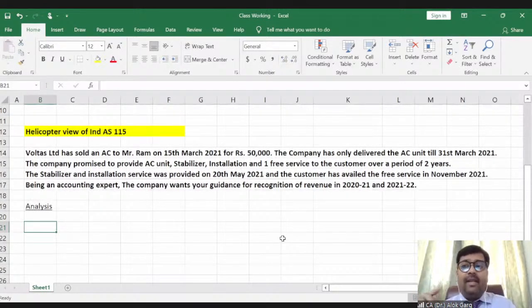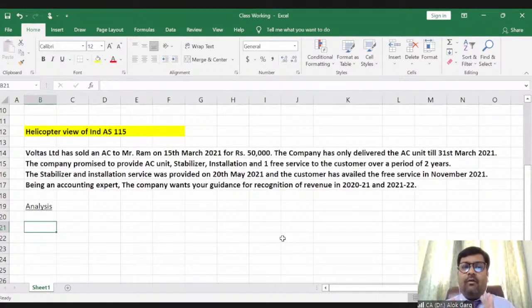That is, you have to go through a 5-step model. To recognize revenue in the books of accounts, you have to cross 5 steps. We will discuss these 5 steps one by one. These are very detailed steps, and we will learn a lot of things within them.